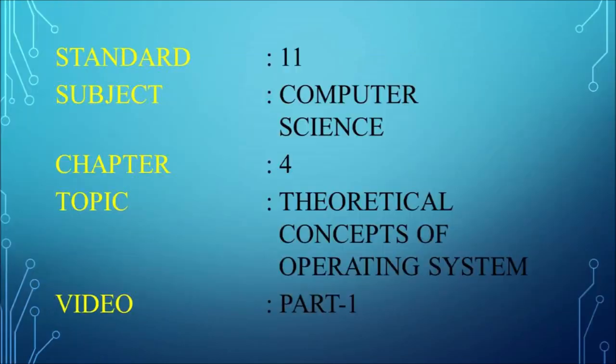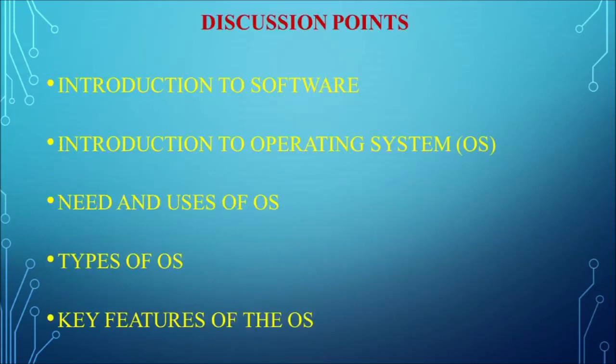So in this video, we are going to start with the next chapter, that is chapter 4, theoretical concepts of operating system. These are the discussion points which we are going to discuss in this first part of chapter 4. First, introduction to software. So what is a software? What are the types of software available? Second one, introduction to operating system. So what is an operating system? Under which software the operating system comes? How the operating system works?